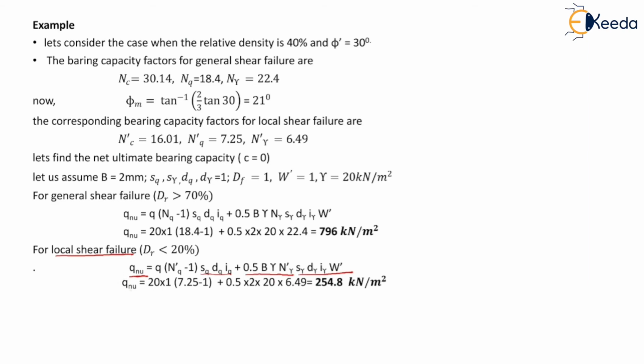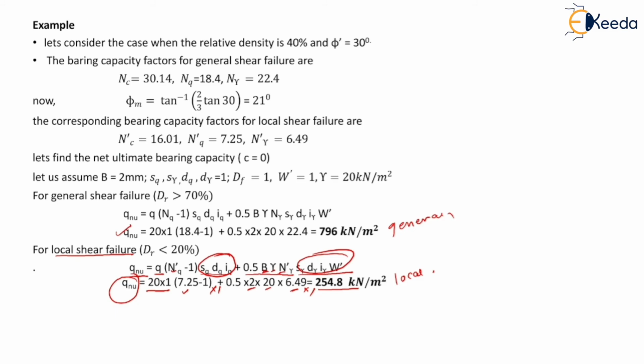So again qnu becomes equal to, we can write q as 20 into 1 into Nq as 7.25 minus 1 into remaining these three terms will become equal to 1 plus 0.5 into B as 2 into gamma as 20 into N gamma as 6.49 into remaining these terms will be equal to 1. So value of qnu becomes equal to 254.8.